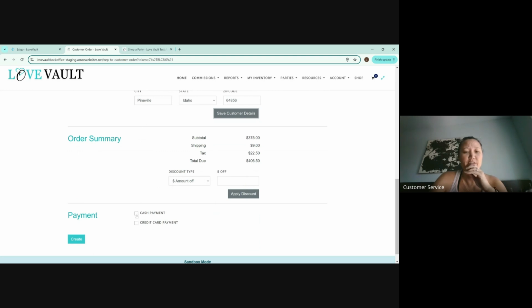So we're going to say that she paid you in Venmo, Cash App, maybe she paid you PayPal friends and family, maybe she did Facebook Pay, whatever. Okay, all that would be considered cash payment. If not, then you would have her add in her credit card payment. Okay, so whatever payment style it is, those are the 2 options. You're just going to go ahead and hit one of the 2. So say that she's going to pay with a credit card. That's what we're going to do right now.